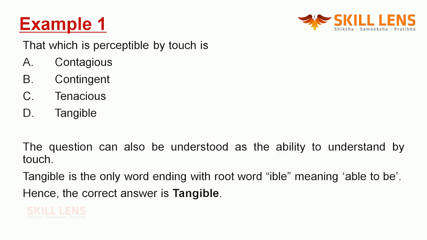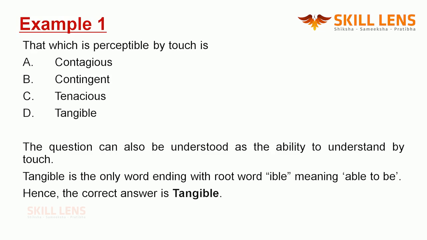Now, that which: if you remember the root words we discussed in our previous videos, we spoke about the root word ist. Ist is what we use for one who or that which. So here we are talking about one such thing which can be used to understand by touch.